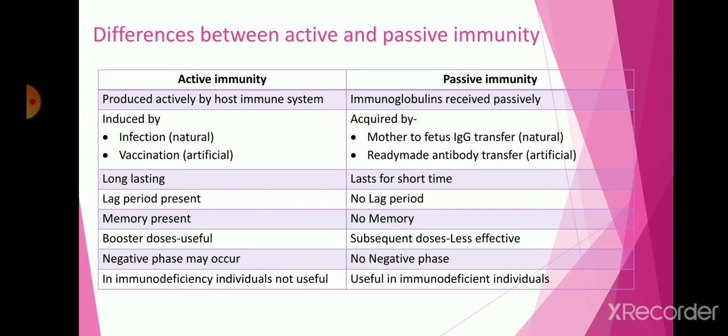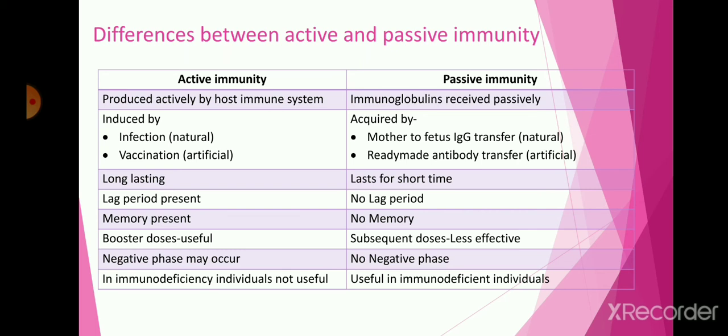Active immunity has a lag period. Lag period means the activation of cells against the microorganism. This lag period is present in active immunity because the body has to recognize the microorganism. Then after recognition, it produces the specific antibody for the specific microorganism, which takes some time, that is the lag period.